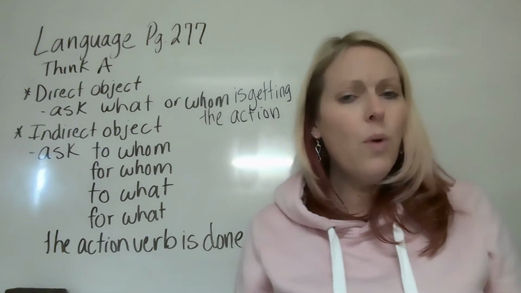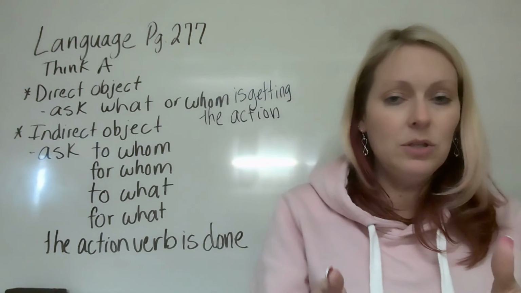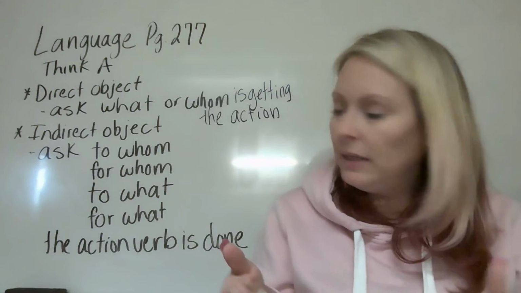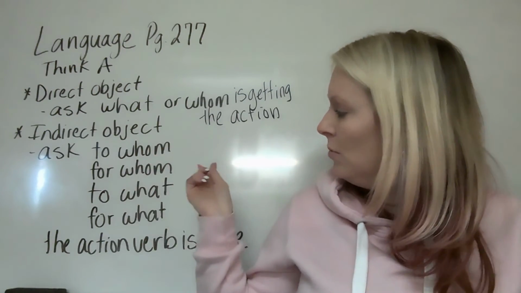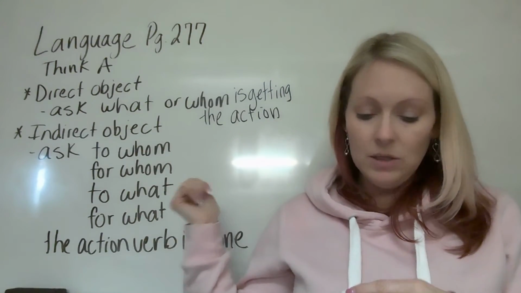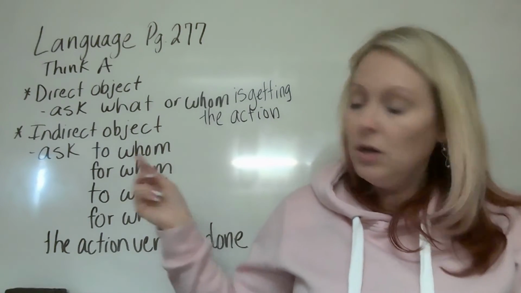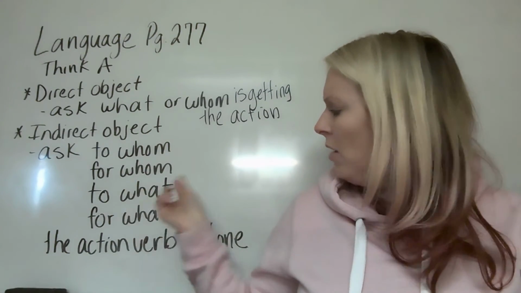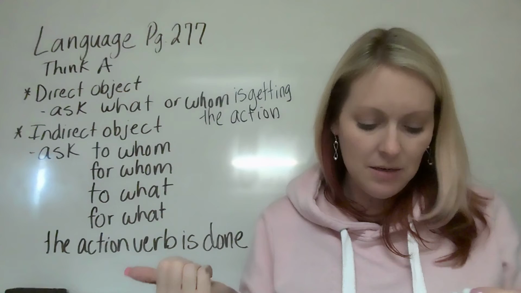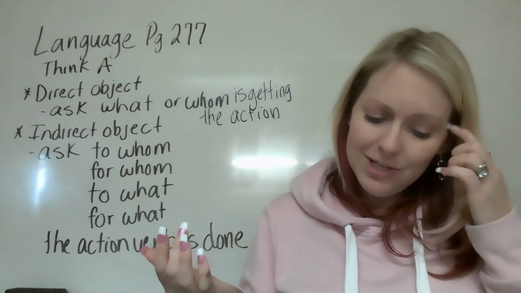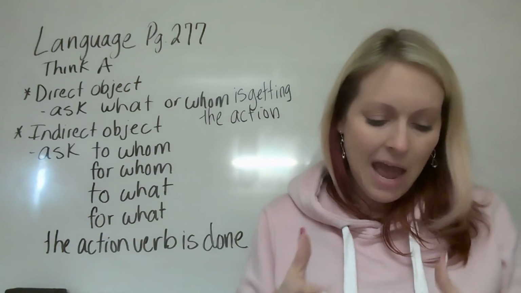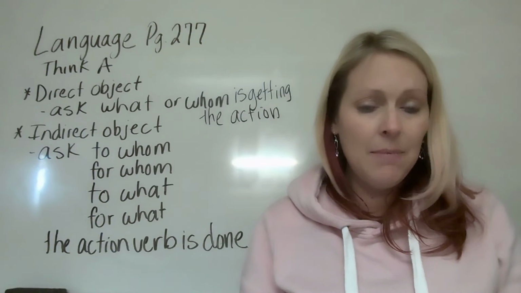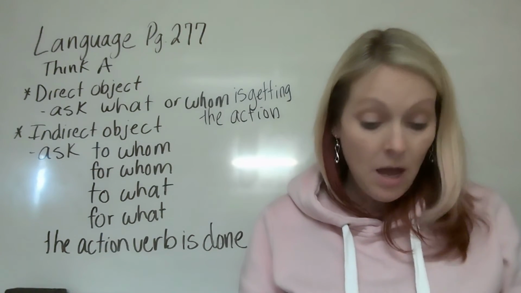So who or what is the lesson going to? Wait. Ask to whom the lesson is going to or studying. Ask to whom or to what or for what the action verb is done. Well, I'm not actually seeing another noun between studied and math lesson, am I? I'm not.